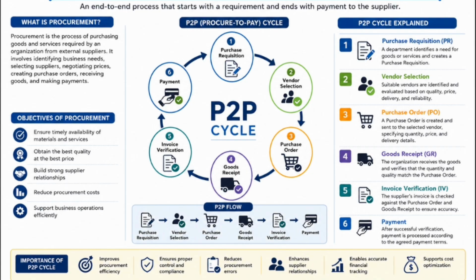After approval of the purchase requisition, if you have a fixed vendor, then we'll send the purchase order to the vendor. If we do not have a fixed vendor, then a request for quotation is sent to vendors. After sending the request for quotation, vendors send a quotation to the procurement team. Then the procurement team will select the best vendor among them. After the vendor is selected, the procurement team will send a purchase order to the vendor.